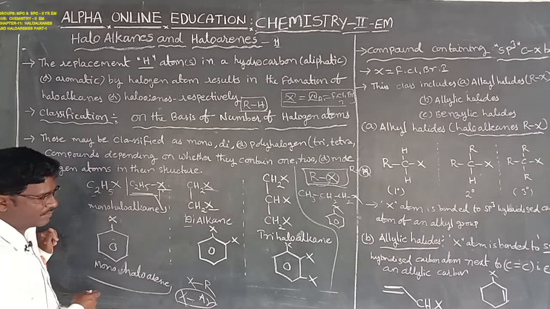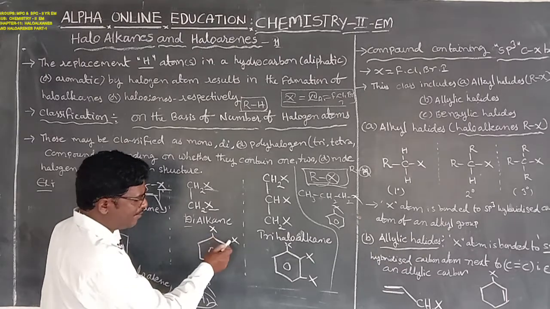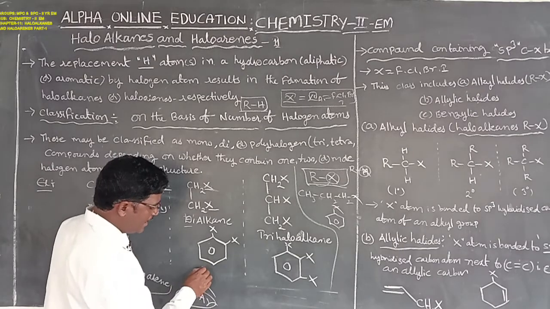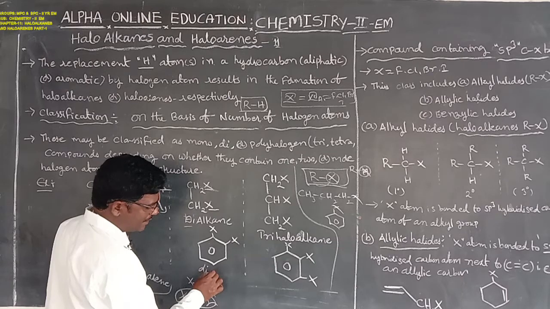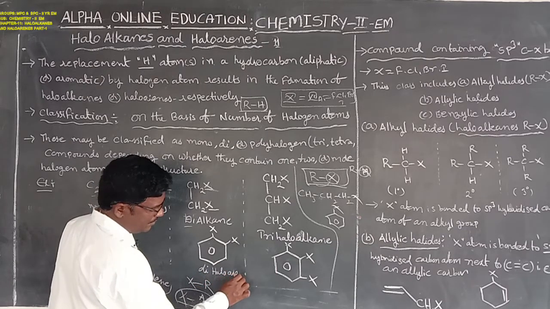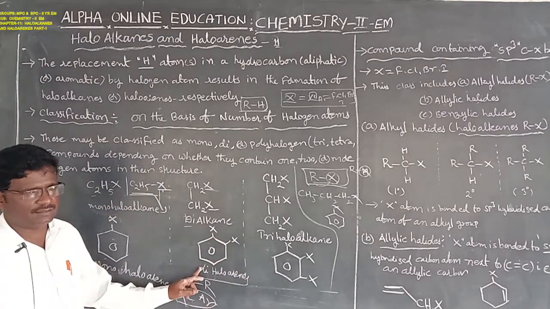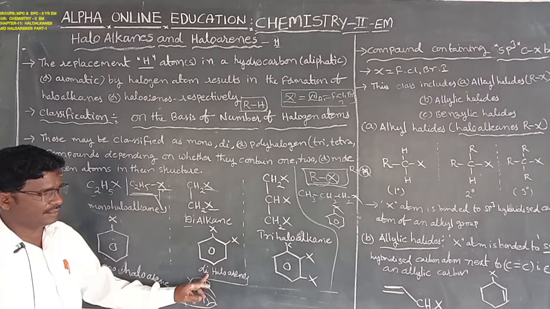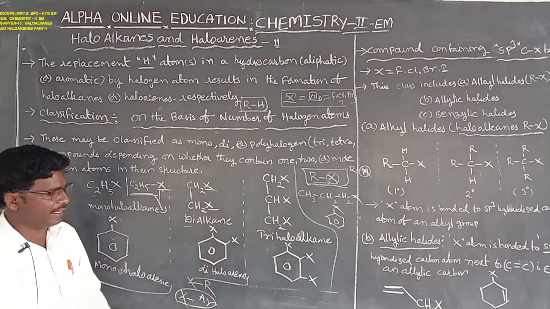Next, two halogen atoms, 1, 2, bonded with the aromatic compound is known as a dihaloarene. Two halogen atoms bonded with the benzene group, di meaning two, gives dihaloarenes.